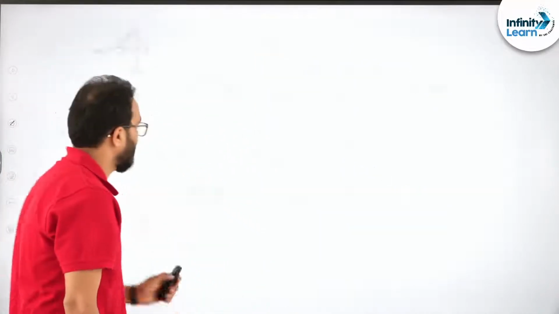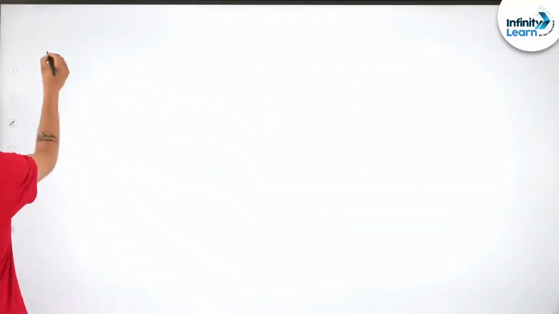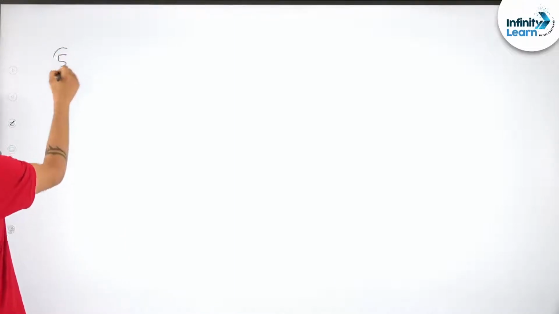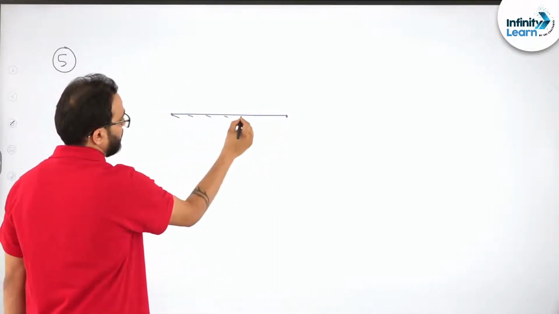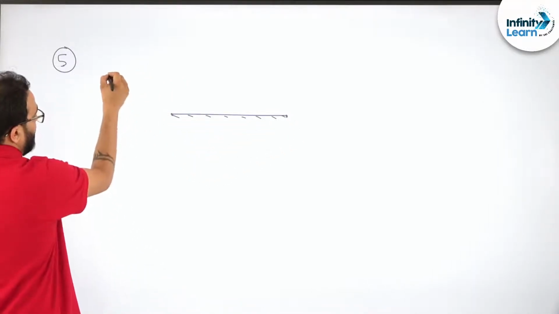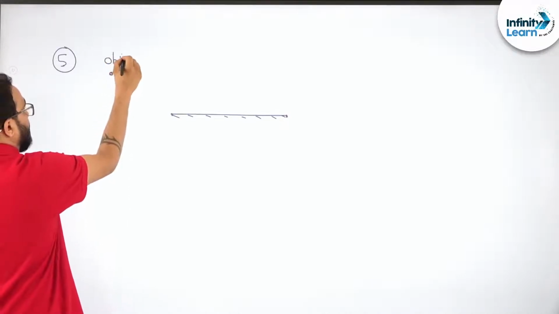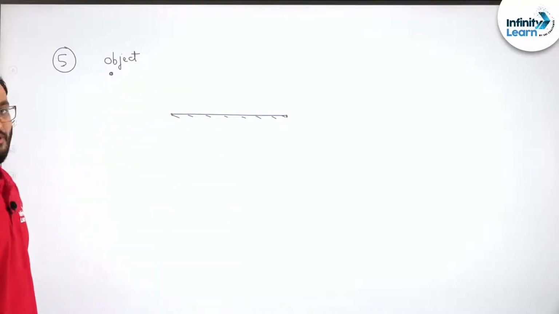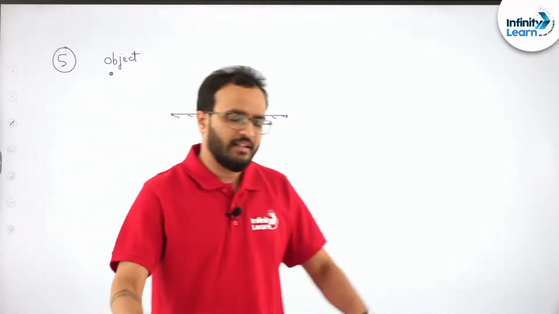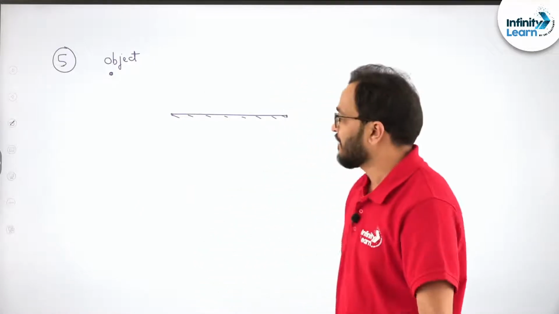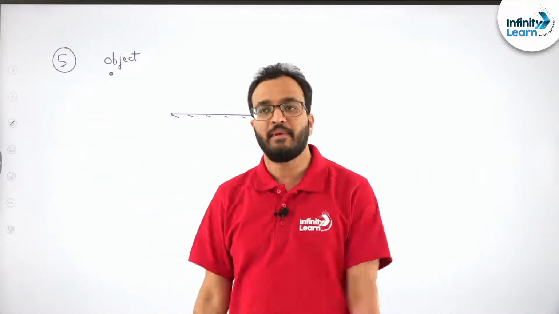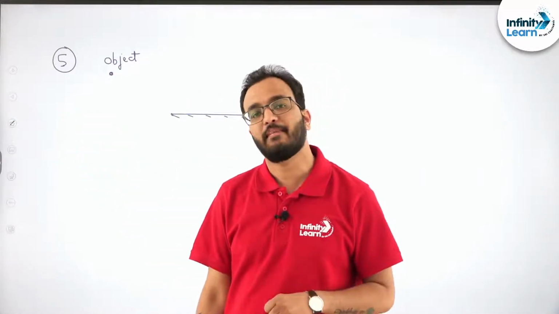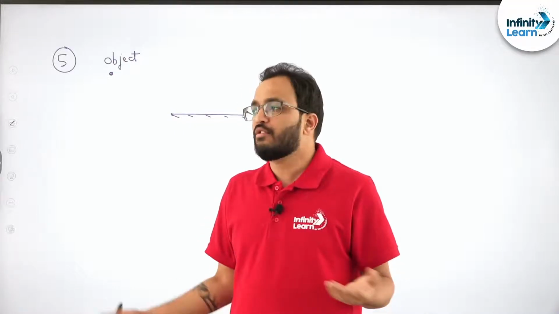Now let's see if you can answer this. One more case is there. Suppose this is the mirror and this is the object. Now where is the image formed? आप बोलोगे सर इमेज बनेगी नहीं. There might be some students who can say, sir, the image will not be formed. I will say why? You will say, sir, there is no mirror in front of me. The mirror is there. How can you say that the image is formed? I cannot see myself.